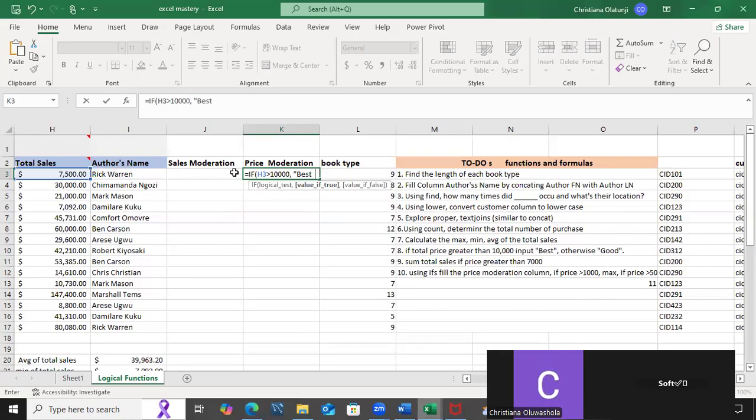We are putting BEST in quotes because it is a string, so that Excel will recognize that I want this thing the way I wrote it. That is why we are putting it in quotes, as a string. So value if false. The thing is, IF accepts just one condition. If this logical test is not met, that is value if false, what should I do? Tell me it is good.